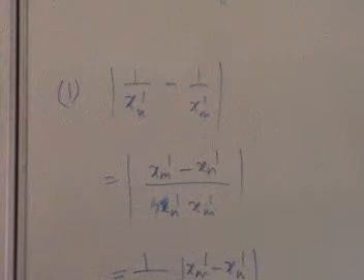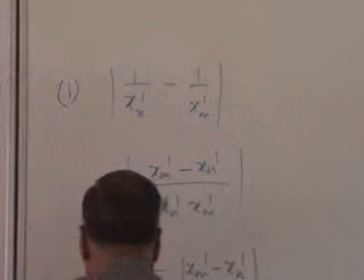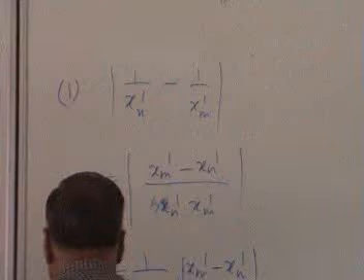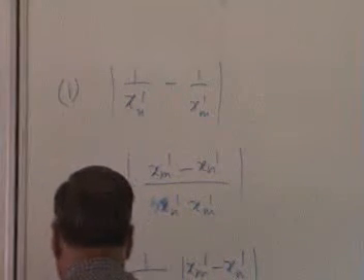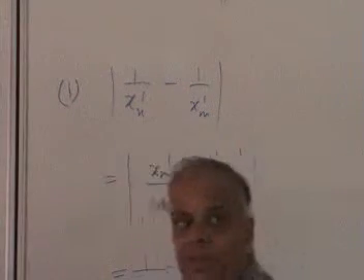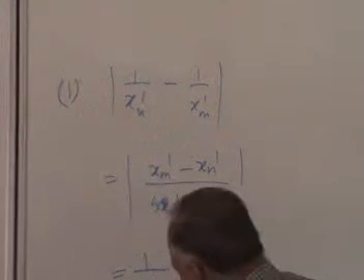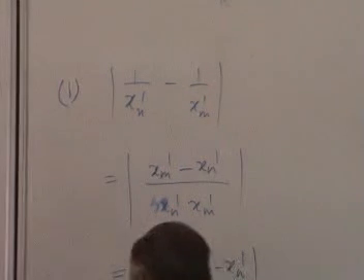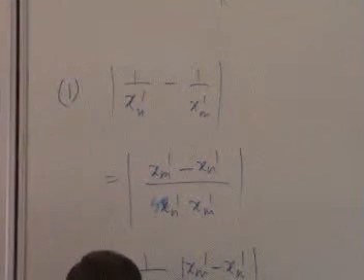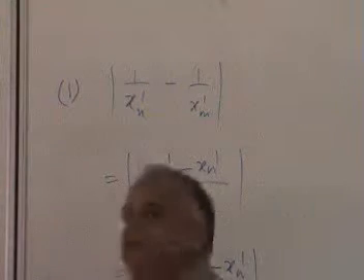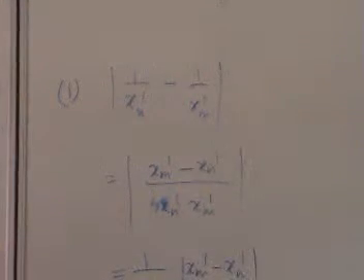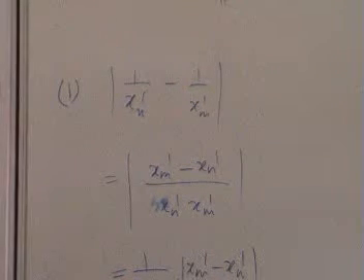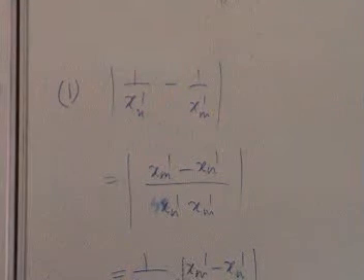Therefore, mod xn prime is greater than or equal to L for every n greater than some n0. There exist L and n0. This is what we proved. And therefore, since L is positive, I can flip it. 1 by mod xn prime will be less than or equal to 1 by L. And that will make sense. 1 by L will now make sense as a finite quantity because L is not 0. That is the reason why I did not choose epsilon to be 0. Is that clear?